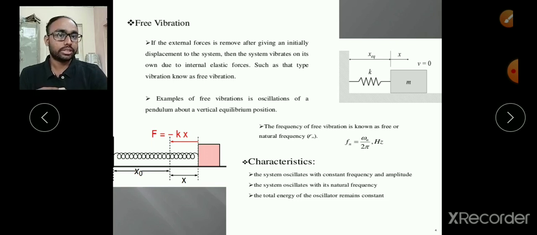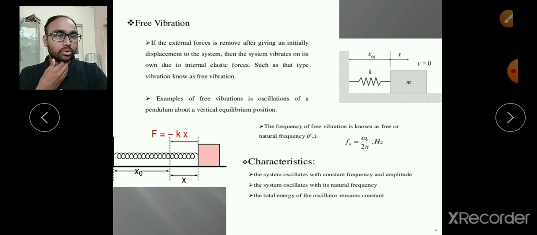So here, let us consider this particular block having mass m, which is attached to a spring k, and this end is fixed. This is what we know as a linear harmonic oscillator. This is the original mean position, at distance x equilibrium or x mean. The same diagram we have taken here also, but this is a little bit of simulation. x0 was the mean position, and it goes to another position, displaced by this particular distance or displacement x.